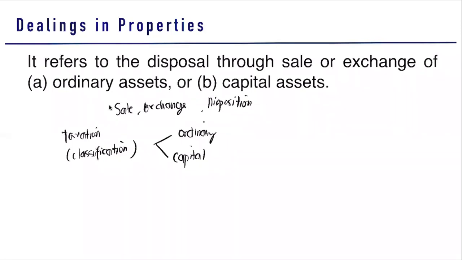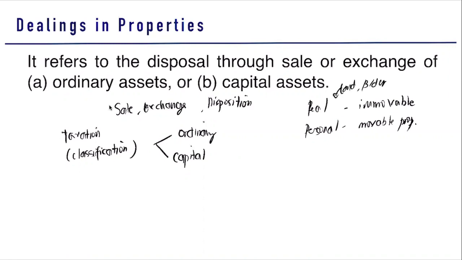Unlike our normal classification based on our law, we have this normal classification of real property and personal property. And normally, a real property is an immovable property, while a personal property is a movable property. So for example, land and buildings are real property.